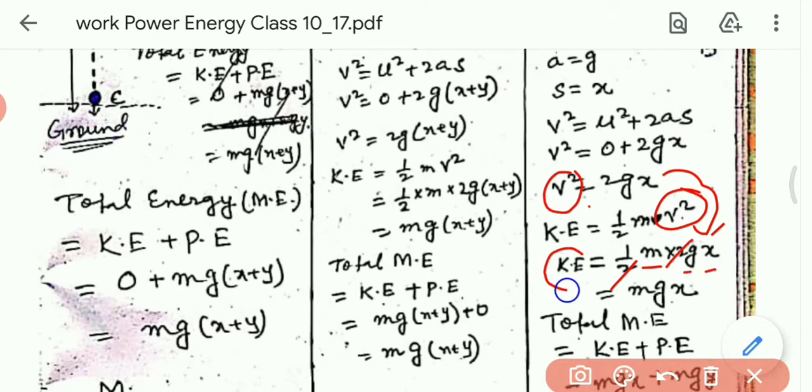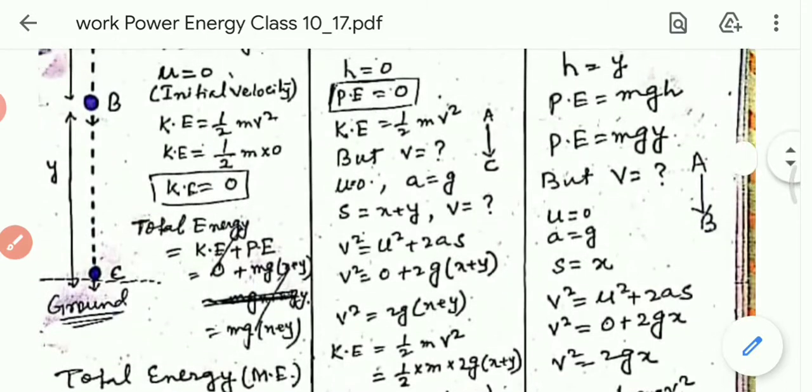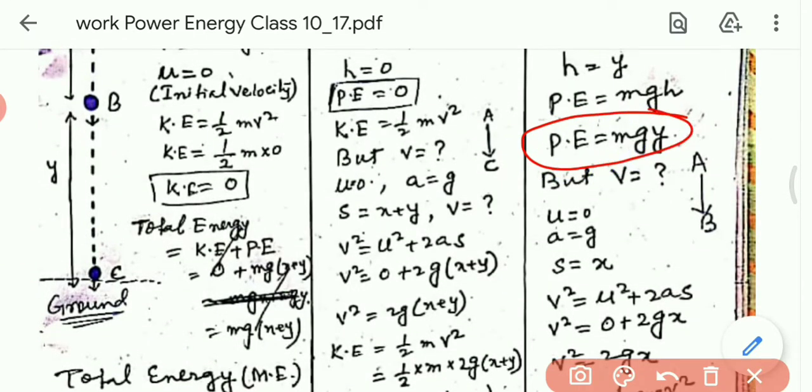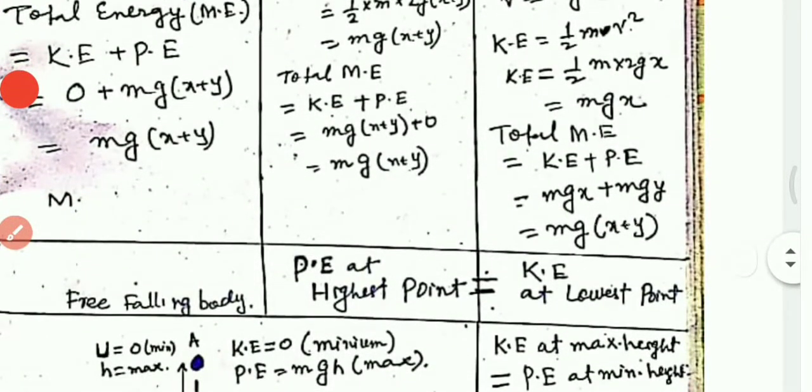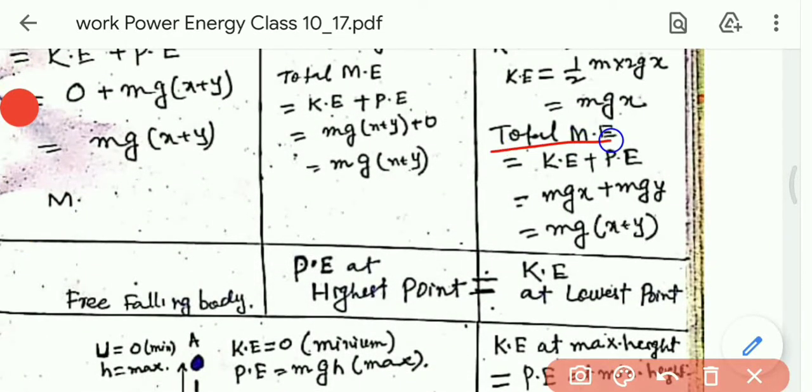So the kinetic energy at the point B is mgx, and the potential energy at the point B is mgy. So what will be the total mechanical energy? Total mechanical energy is kinetic energy plus potential energy. Kinetic energy equals mgx and potential energy equals mgy.